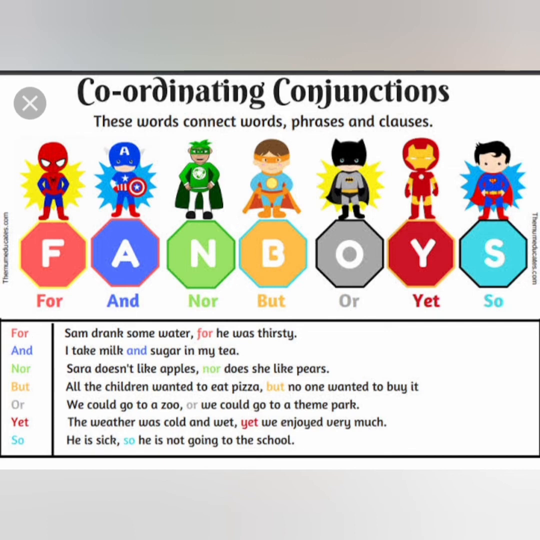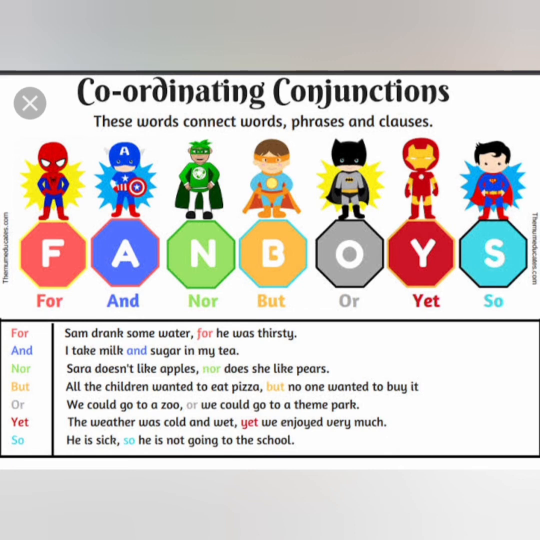Let me read. Sam drank some water for he was thirsty. You see here, both are independent clauses. It gives you separately: Sam drank some water. He was thirsty. Both are independent clauses. So the coordinating conjunction joins the two sentences.